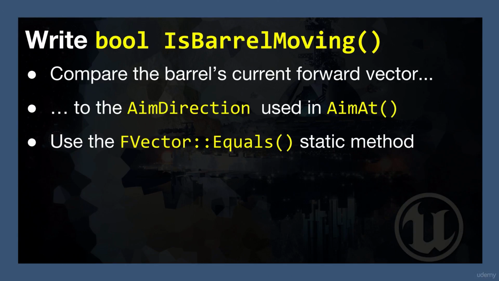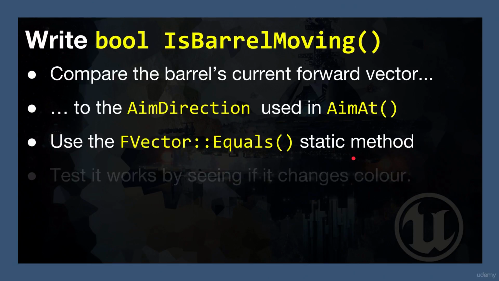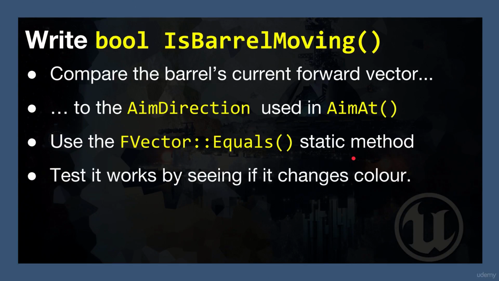So when you compare two floats, you must do it in a way that says they are equal within, and then insert a tolerance. And that's exactly what this static method called Equals that's available on every FVector does for us. We'll take one FVector, like the barrel's current forward, we'll say dot Equals, and then inside the Equals there are two parameters. One is the other vector, and then the other is the tolerance, and I'm going to use 0.01, just for a small number. Anyway, test that it works by seeing if it changes the color of the crosshair.